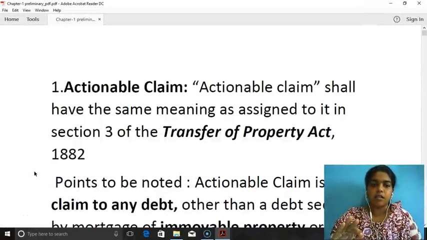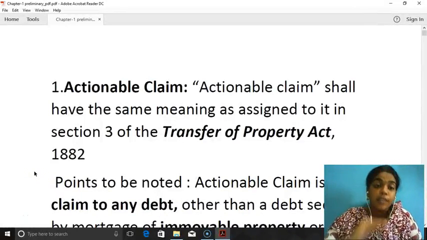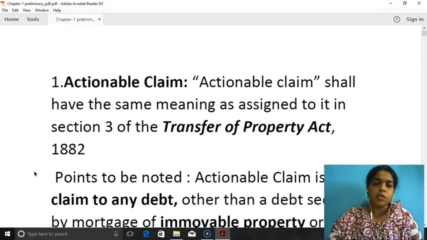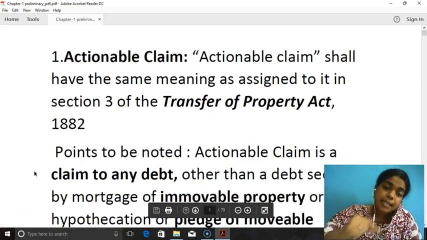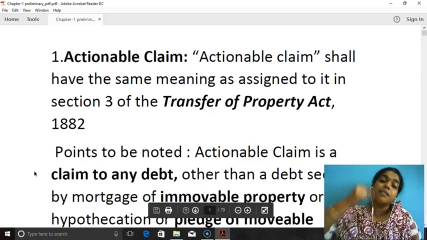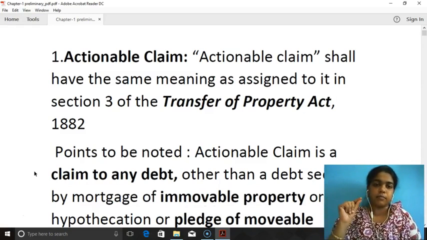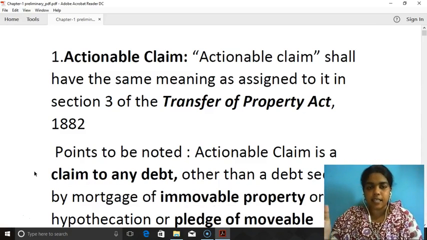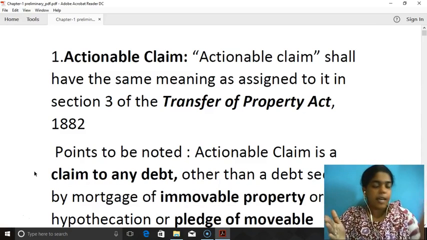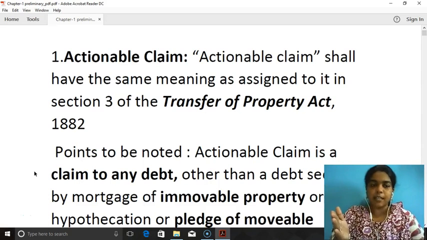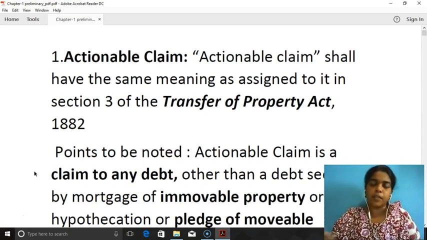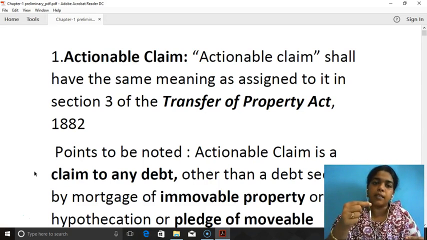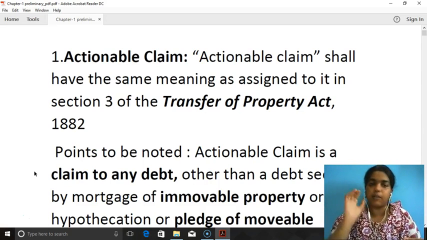Most of the clauses in GST are well defined. If they are not well defined, they are assigned the meaning from some other act. So there are two categories. One, where all the clauses are being explained. The other, assigning the meaning from some other act. Let us take the meanings of the clauses one by one.